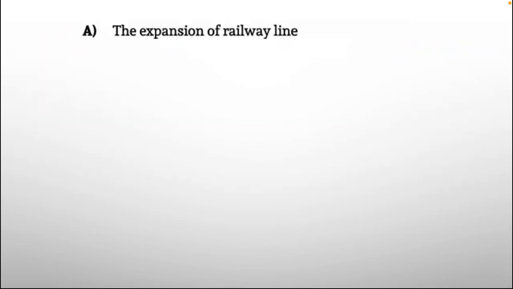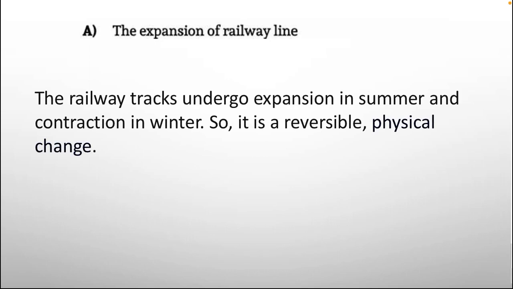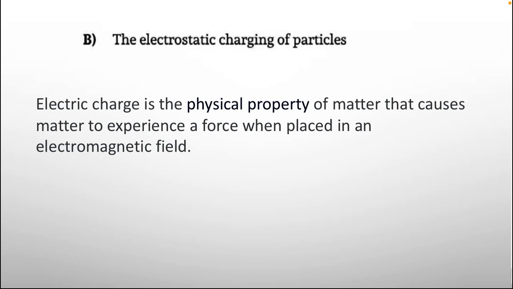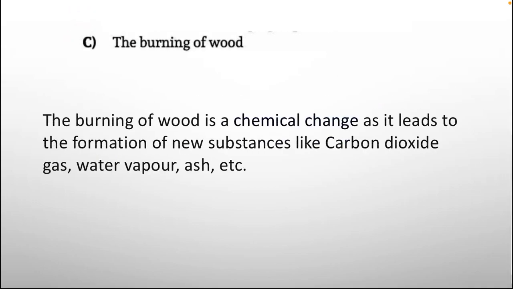So option A, the expansion of railway line. The railway tracks undergo expansion in summer and contraction in winter, so it is a reversible physical change. So this option is incorrect. B, the electrostatic charging of particles. Electric charge is a physical property of matter that causes matter to experience a force when placed in an electromagnetic field. So this option is also incorrect. C, the burning of wood. The burning of wood is a chemical change as it leads to the formation of new substances like carbon dioxide gas, water vapor, ash, etc. So this option is correct because it is a chemical change.